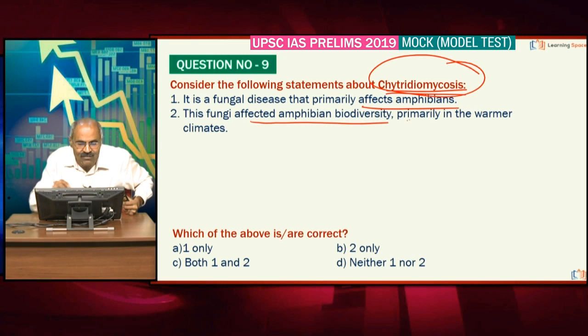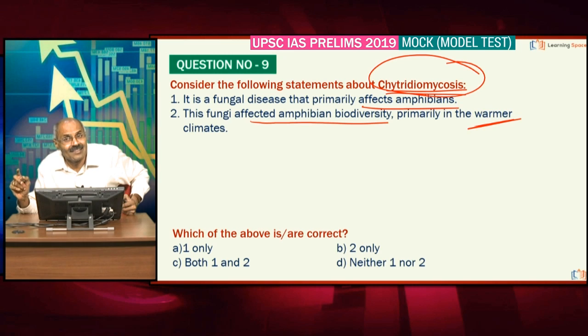It is affecting amphibian biodiversity because several species are affected, and it is primarily affecting the colder climates, right? And the amphibians in the colder climate are affected more than in the warmer climates, right friends?